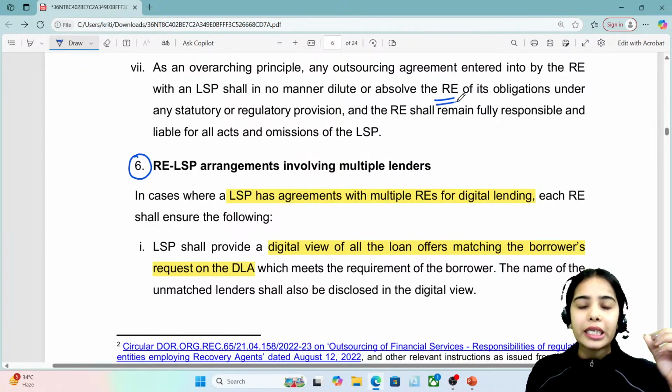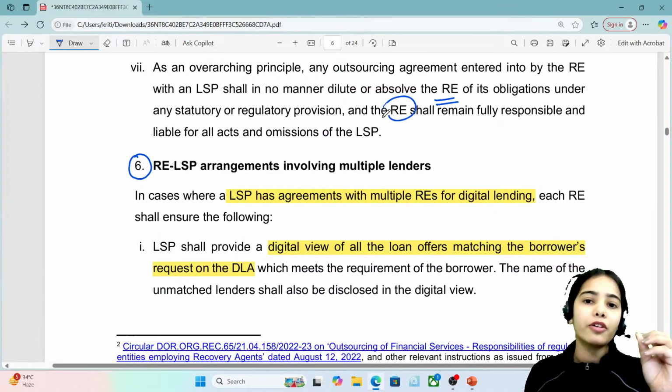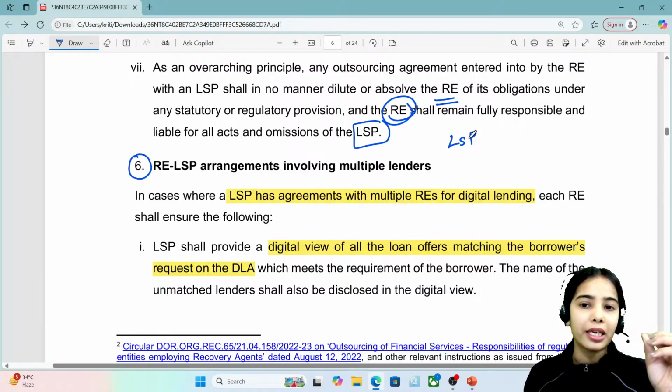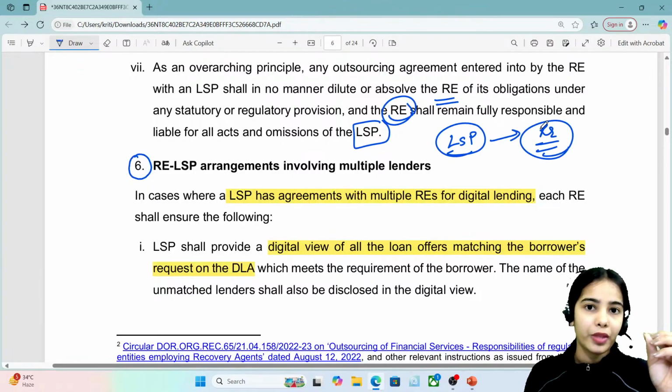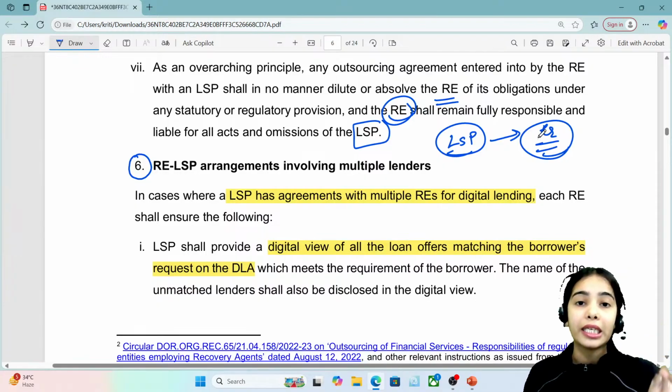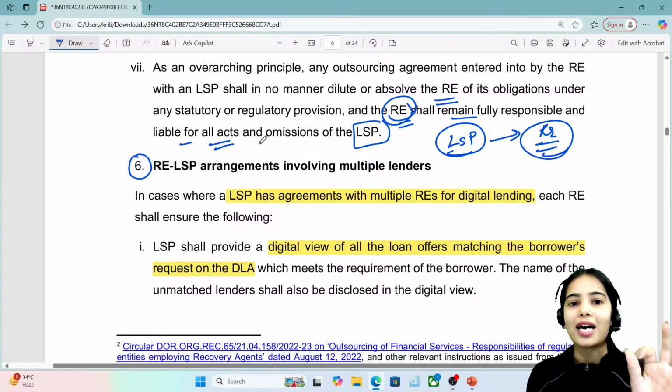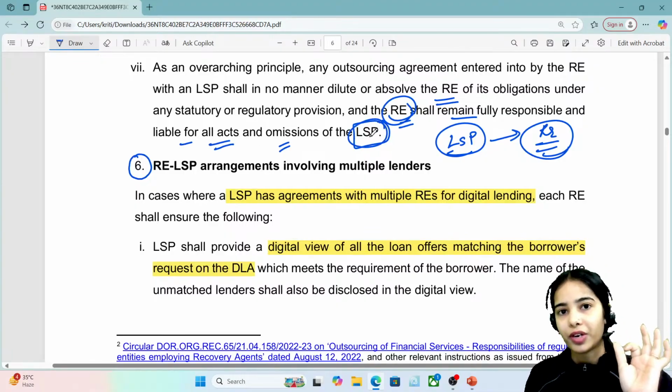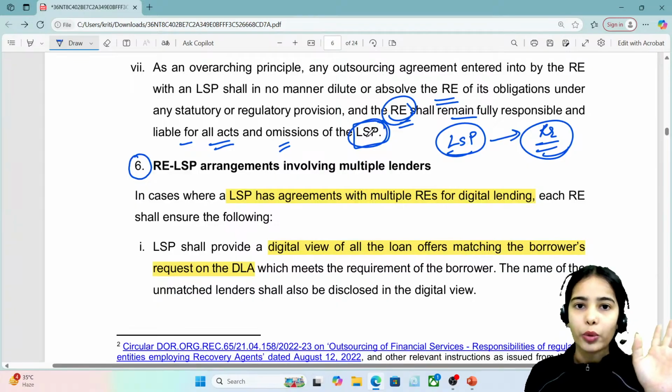Now the last authority as well as the liability will be with the regulated entity. Even if there is a mistake done by the lending service provider, the regulated entity will be answerable for why it happened and why the regulated entity was not able to check it. So a regulated entity shall remain fully responsible and liable for all the acts and omissions of the lending service provider. The liability will be with the regulated entity.